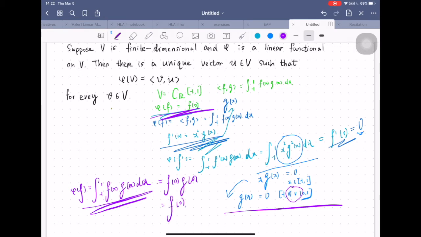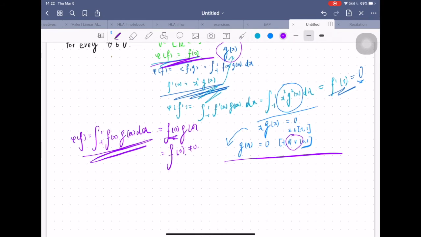This holds for any f that belongs to V. So we can always find an f of 0 that is not equal to 0. So in this case, g of 0 has to be 1.